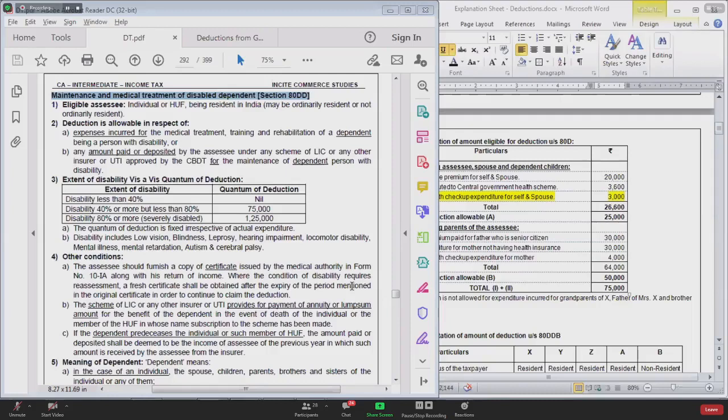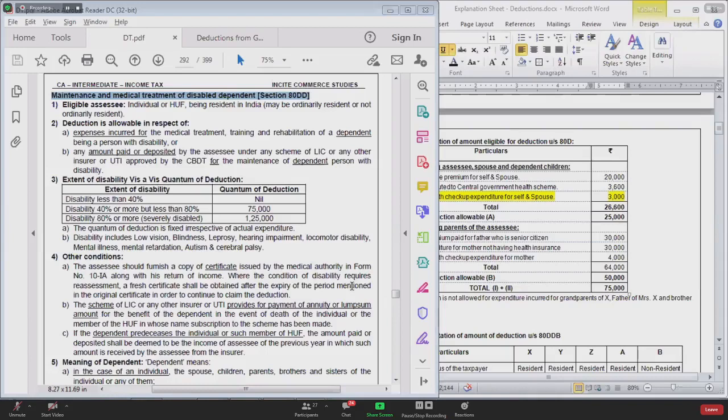So if we try to make a comparison between section 80DD and 80U, we can identify a few points. Point number 1, in 80DD, you can claim deduction for others. Others means those who are dependent on you. This dependent would include number 1 spouse, number 2 children, number 3 parents, number 4 brother, and number 5 sister.